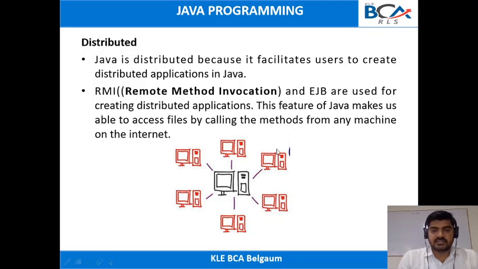Suppose developer 1 is developing module 1 and developer 2 is developing module 2. Developer 2 can invoke the method from developer 1. So we can say that this is remote method invocation. So using Java programming, we can develop a distributed application. That is one of the features of Java.